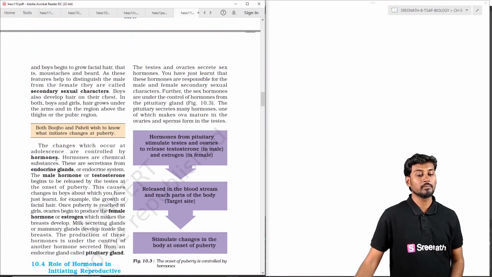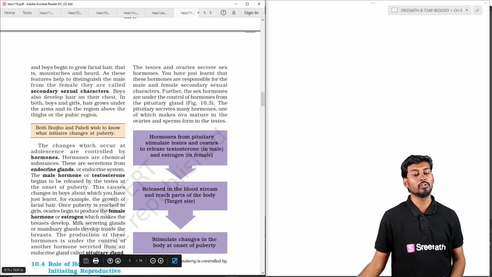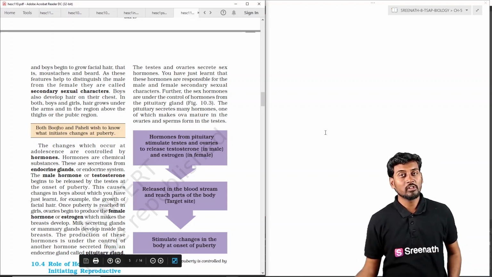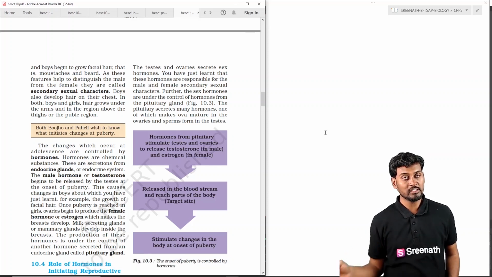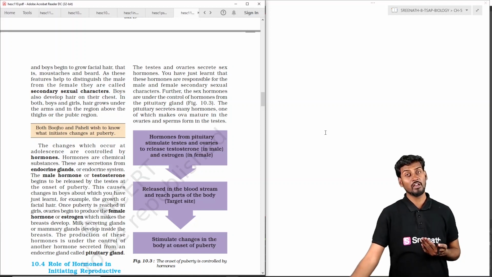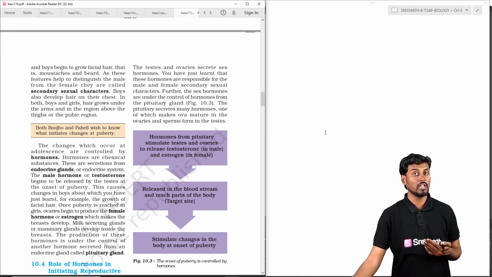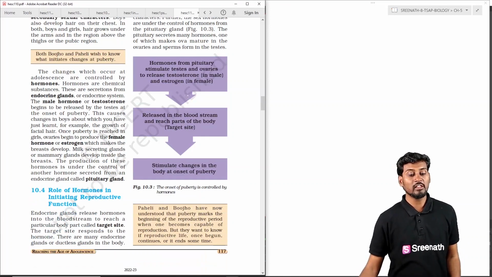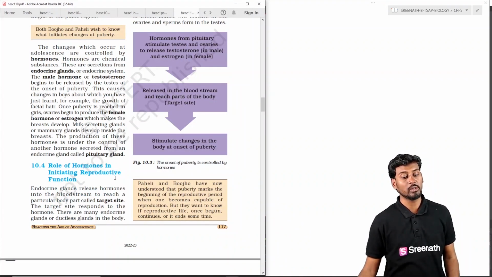Here, hormones are chemical substances secreted by the endocrine glands. The endocrine system is the one which generates the hormones. Coming to the male hormones, we can see the male hormone testosterone develops the secondary sexual characters in the male, whereas the female hormone, estrogen, is generated during the development of the female individual. So here we can see the role of hormones in the initiation of reproductive functions.